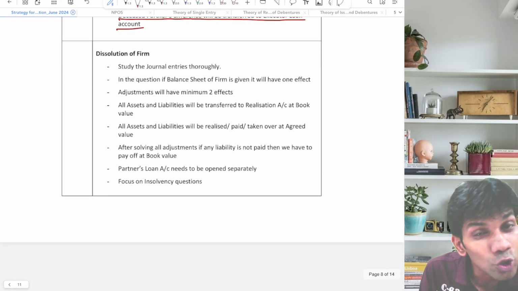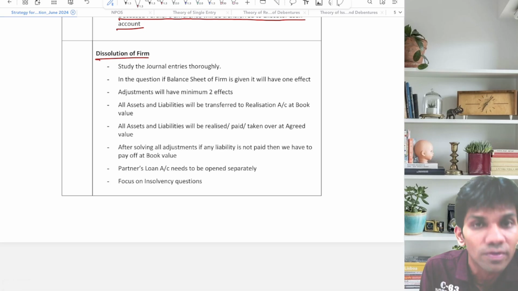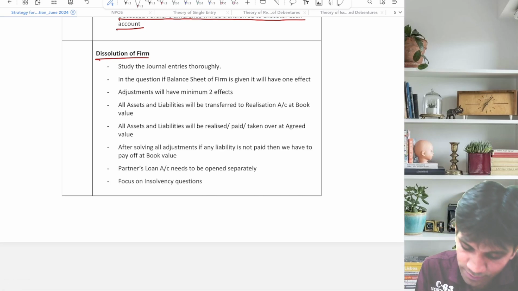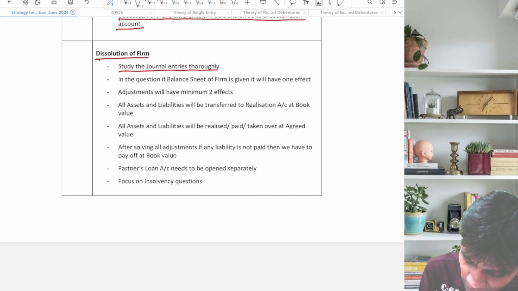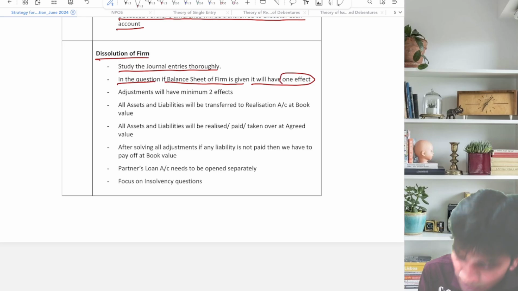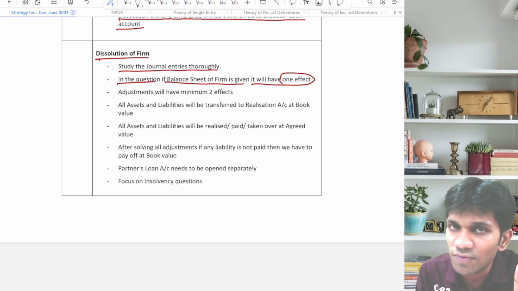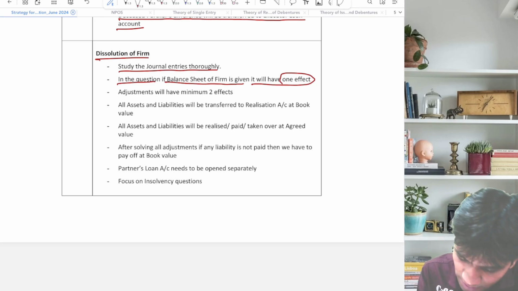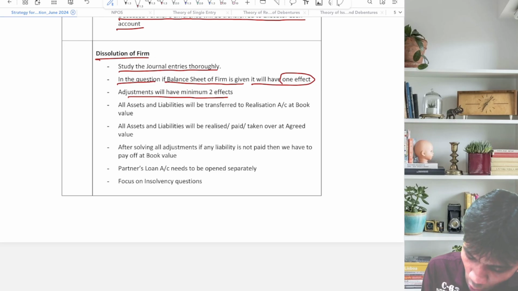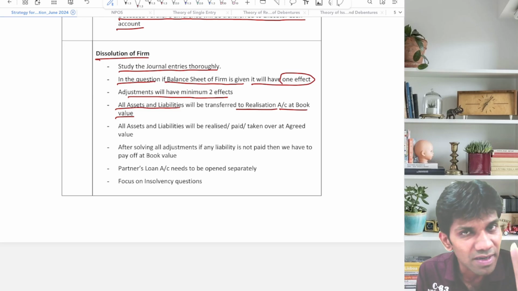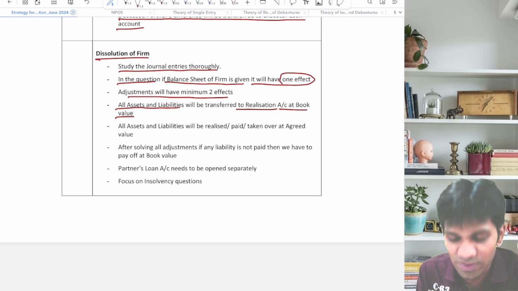Now let's go for the new part of the partnership account, dissolution of firm, which you have studied in your SYJC exams. Study the journal entries thoroughly. In the question, if balance sheet of the firm is given, it will have one effect. So basically here balance sheet will be given and adjustments. Balance sheet will have one effect, adjustments will have minimum 2 effects. All assets and liabilities will be transferred to realization account at book values. Remember this very well. All assets and liabilities will be transferred at book value.